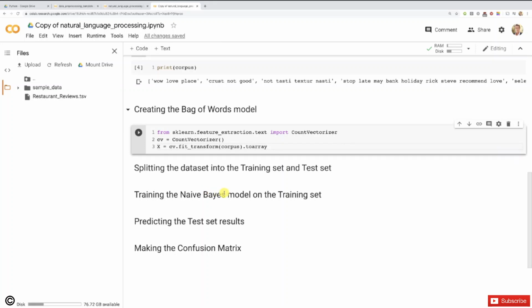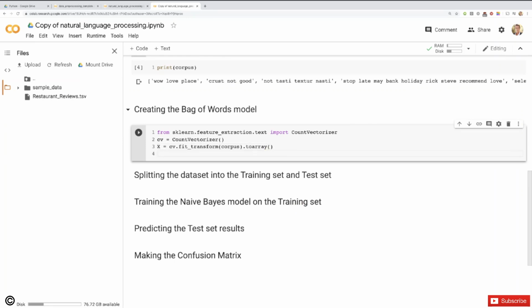So X will be an array here, then it will be split into the training set and test set, with X_train, y_train, X_test, and y_test. And then we'll have the right array format to train the naive Bayes model on the training set composed of X_train and y_train. So toarray, let's not forget the parentheses. And now we're almost done.